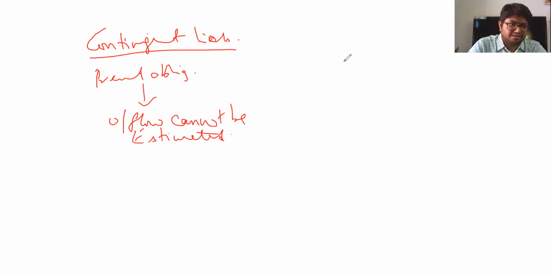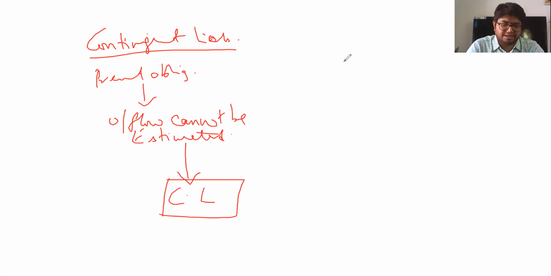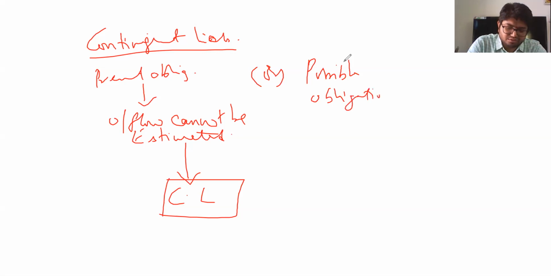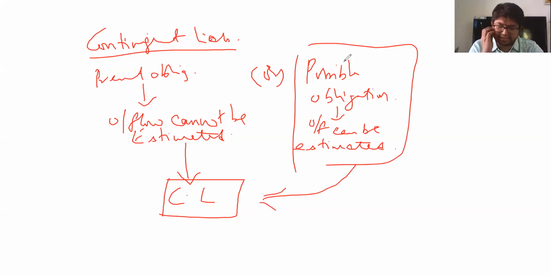Outflow cannot be estimated. In such a case, I call it a contingent liability. Or there is a possible obligation, and possible indicates that it could happen, and I know the outflow can be estimated. In either of these two circumstances, I call it a contingent liability.